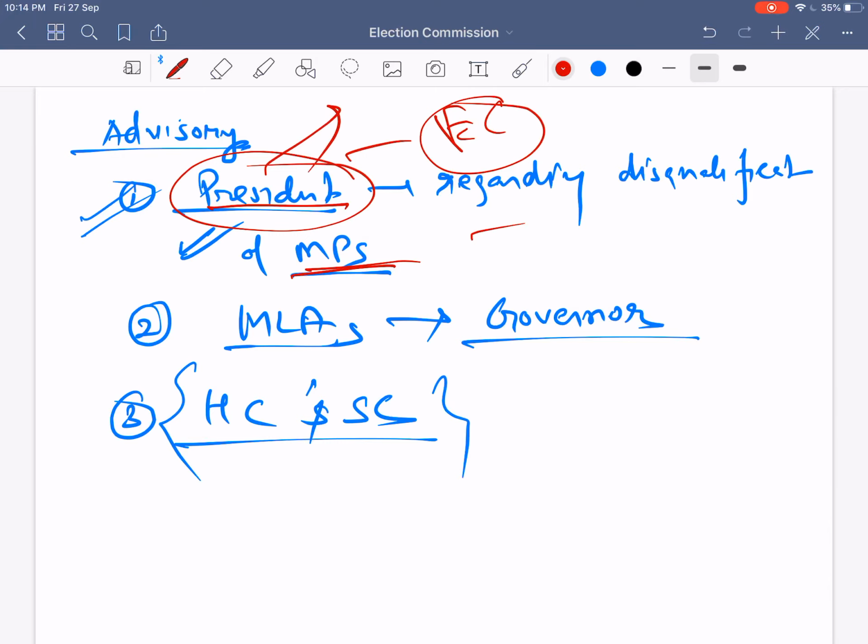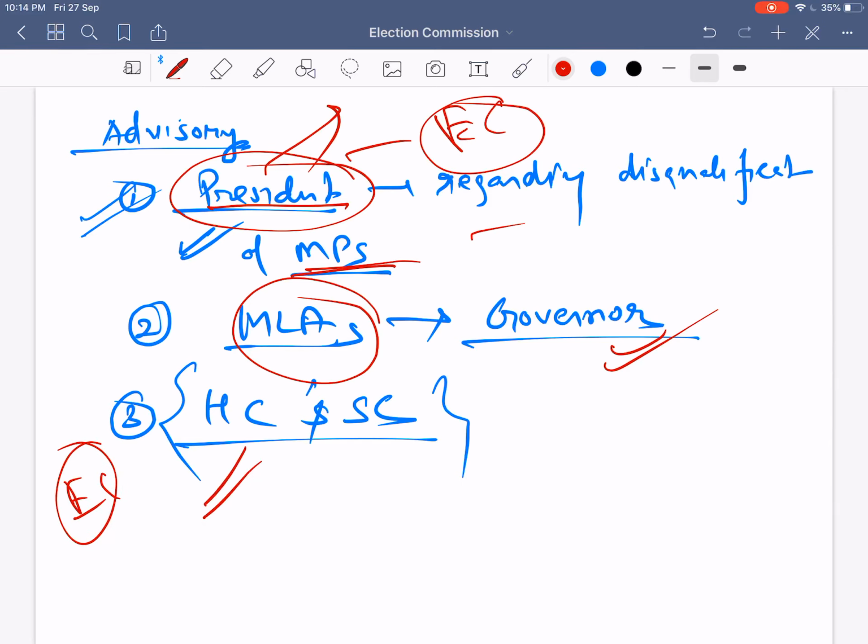In the same way, at the level of the state, in case of disqualification of MLAs, the president advises the governor, and the governor takes decisions on the advice of the Election Commission of India. Another important thing is that the Election Commission of India also advises the High Court and Supreme Court whenever a matter regarding election disputes arises in these courts.